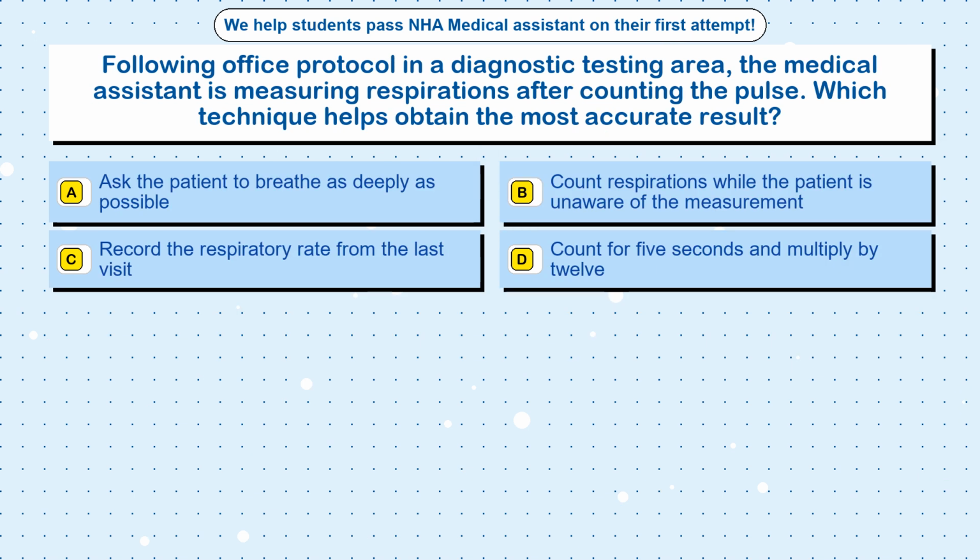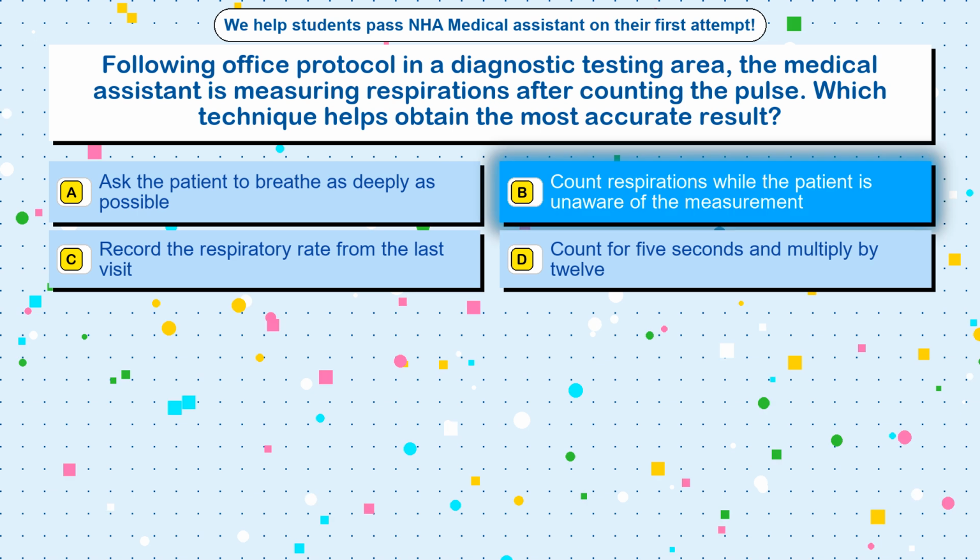Question 88. Following office protocol in a diagnostic testing area, the medical assistant is measuring respirations after counting the pulse. Which technique helps obtain the most accurate result? Option A, ask the patient to breathe as deeply as possible. Option B, count respirations while the patient is unaware of the measurement. Option C, record the respiratory rate from the last visit. Option D, count for 5 seconds and multiply by 12. The correct answer is option B, count respirations while the patient is unaware of the measurement.